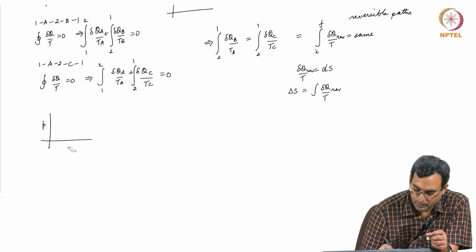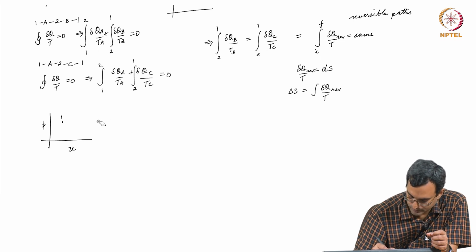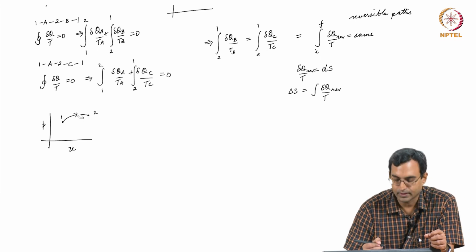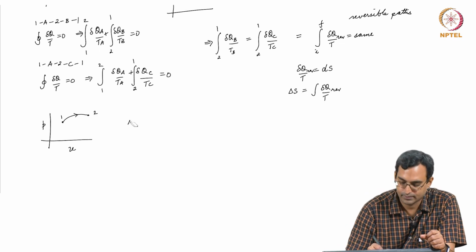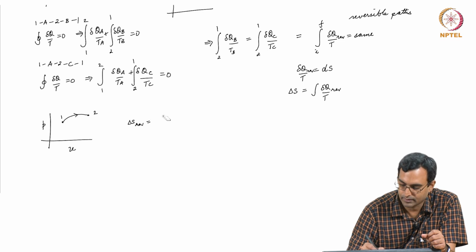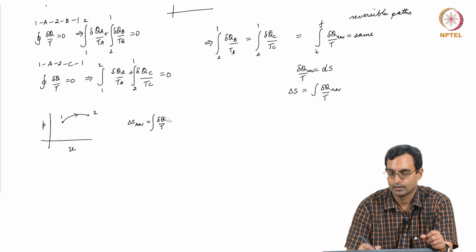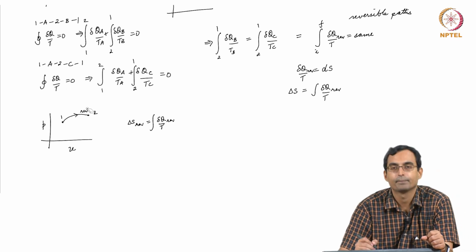So, that is an interesting thing. For example, on a PV diagram, if I have some point 1 here and let us say some point 2 here, let us say I go on a reversible process from 1 to 2, then I can find some way of calculating delta S, because that is equal to the integral of del q by T, because this is a reversible process. So, I can find this.